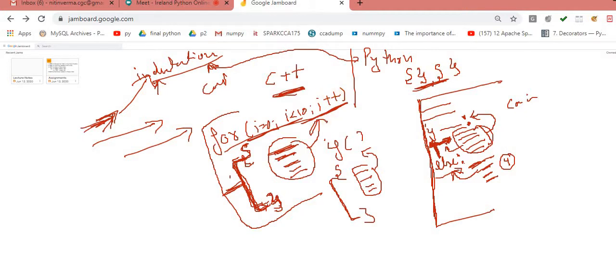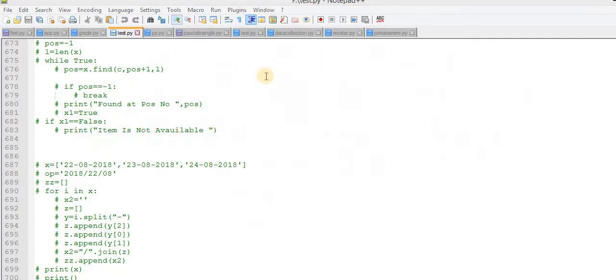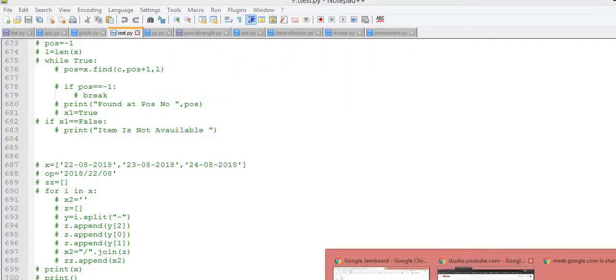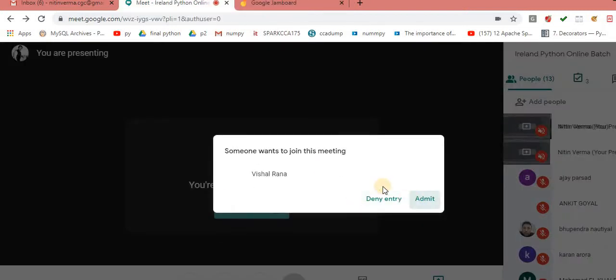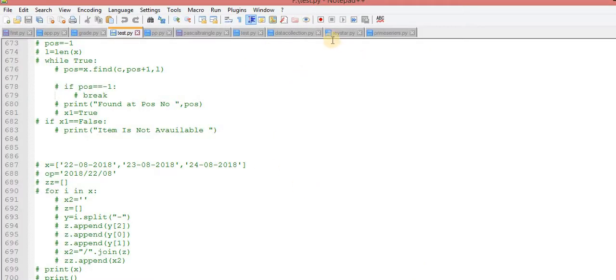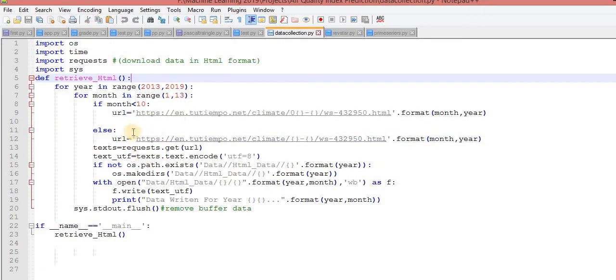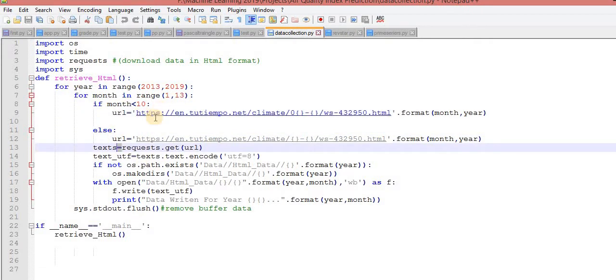Now if I show you some code, the concept is easily understandable. Now take this code. This is very simple code which retrieves the data from this URL and converts it into text.